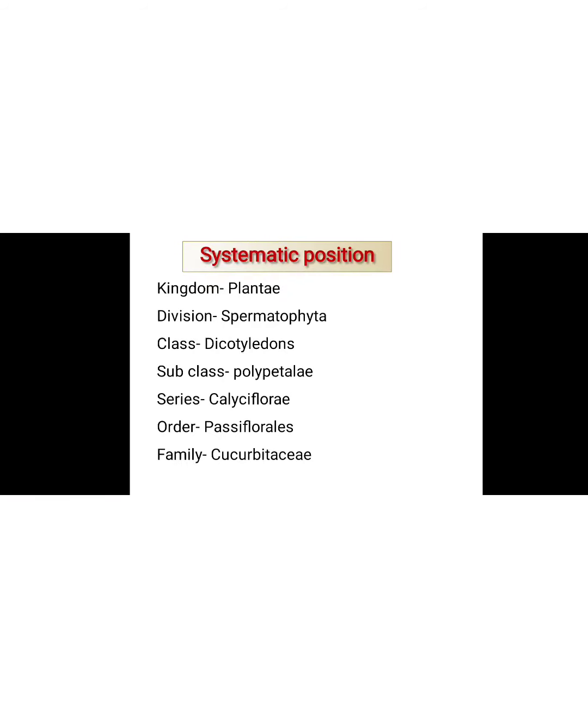Then the series is Calyciflorae. In this series, the flowers have sepals united at least at the base, they are gamosepalous, and the ovary is either free or attached to the calyx. Then the order is Passiflorales. The stems are axillary and bear tendrils, and the leaves are simple, rarely palmately compound. The family is Cucurbitaceae.